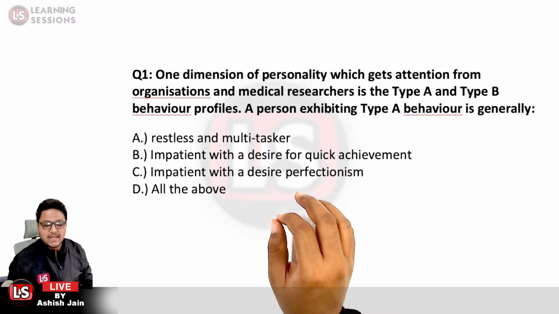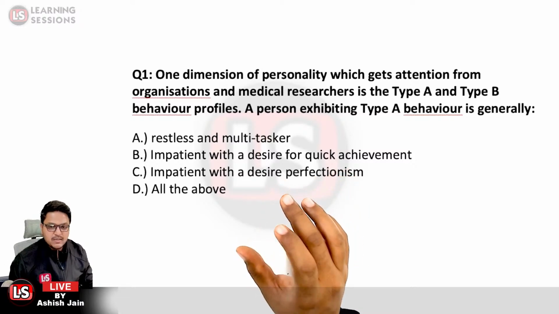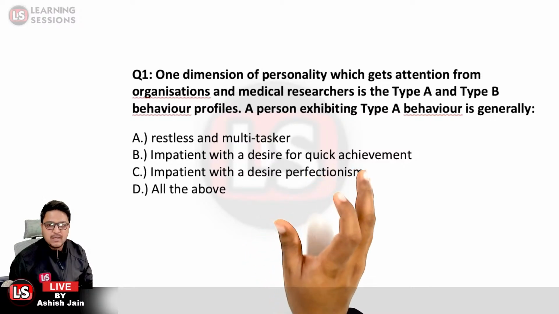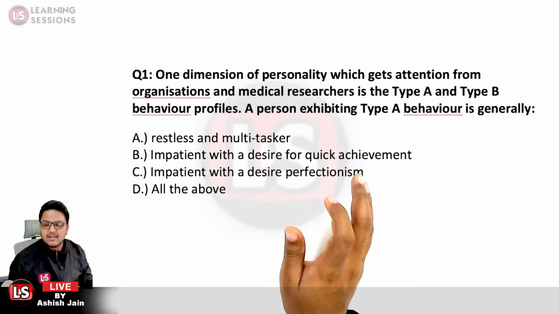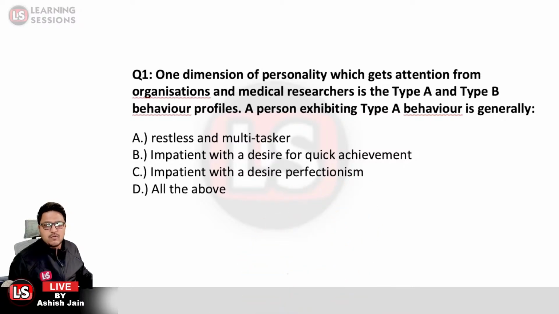If we talk about the type A and type B, I just told you that type A persons are restless, they are impatient, they are multitasker, they just give the nervous gestures. Okay, they keep their desk untidy, they seldomly lose their items and further blame the others for the same. Option D over here is the right answer.